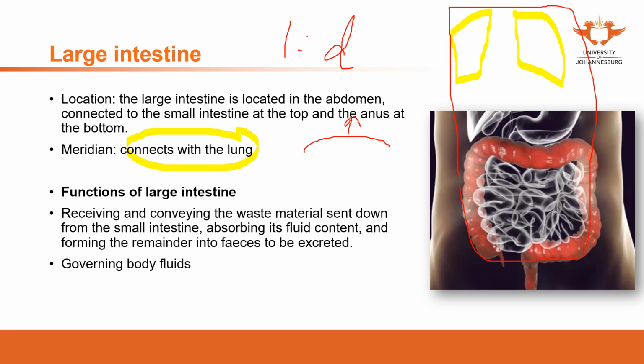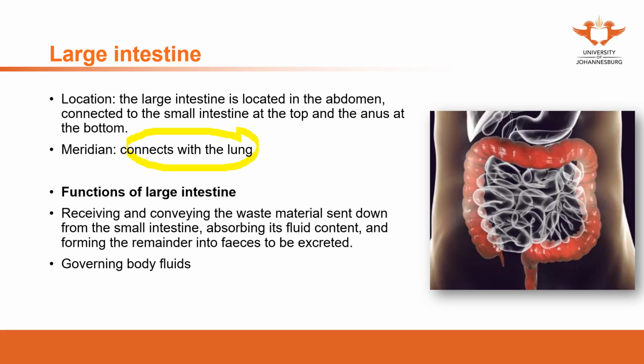Another aspect is that the lung regulates the qi circulation. This qi, especially the downward movement of the large intestine, also needs the descending from the lung. The spleen will assist the absorbing function of the large intestine.